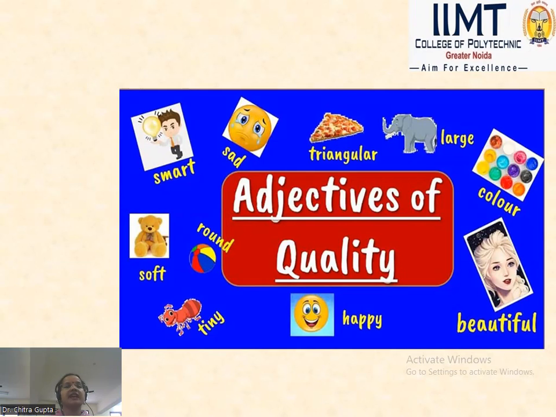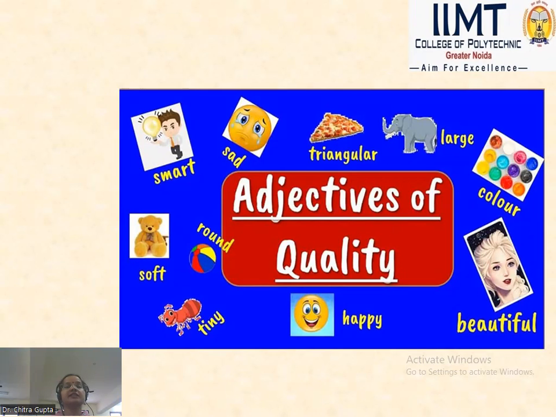Seema is happy today. Seema is a proper noun, and it shows the quality of Seema, that how she is. She is feeling happy today. So happy is the adjective of quality, which shows the quality of Seema, that how she is feeling today.